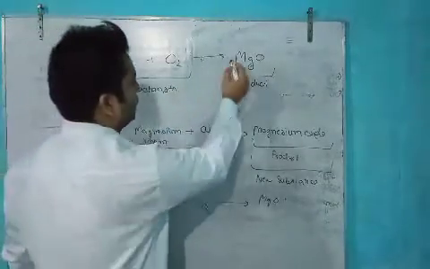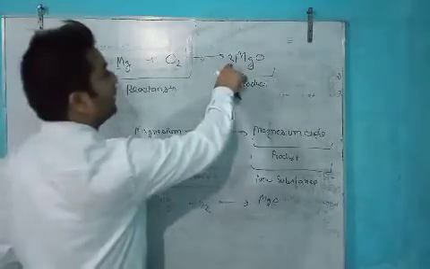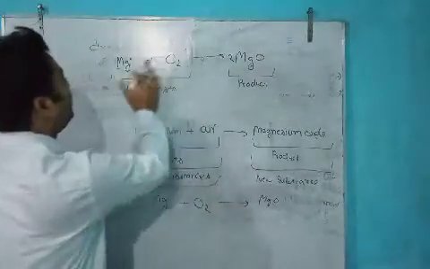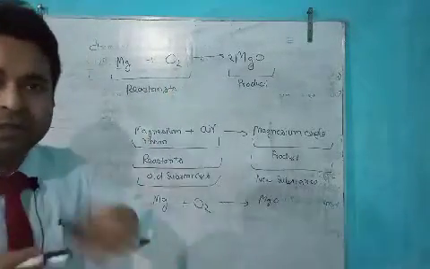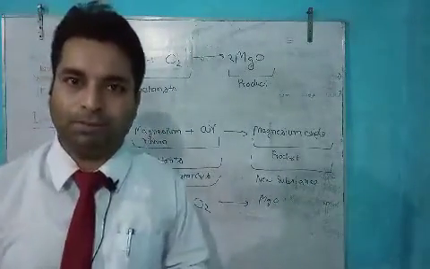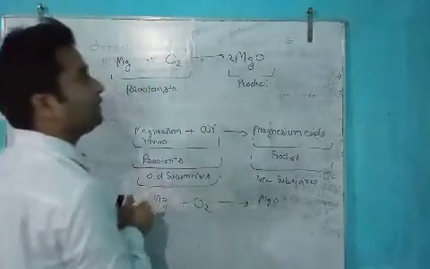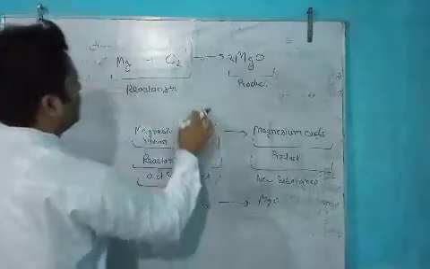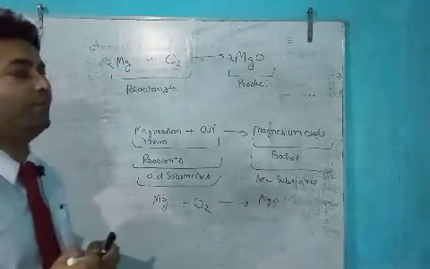So now we will multiply the whole compound by 2, and if we multiply by 2, one element is balanced, but the other element, magnesium, is now unbalanced. One element is balanced, but the other element is unbalanced. No problem at all. We will balance the other element too. Now, what should I do to balance the equation? For balancing the equation, we will have to multiply by 2, and now the whole chemical equation is balanced.